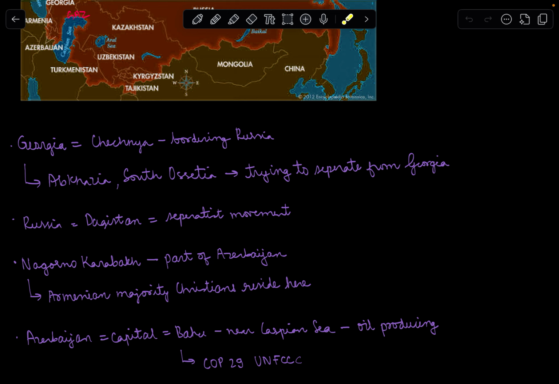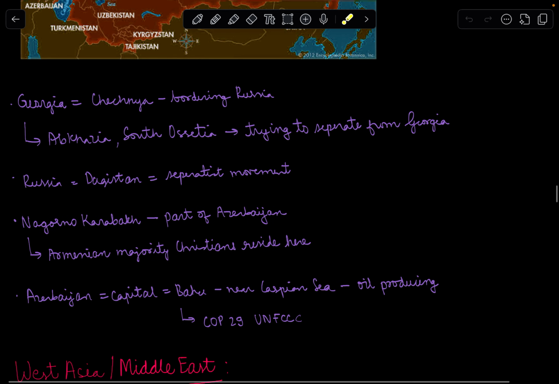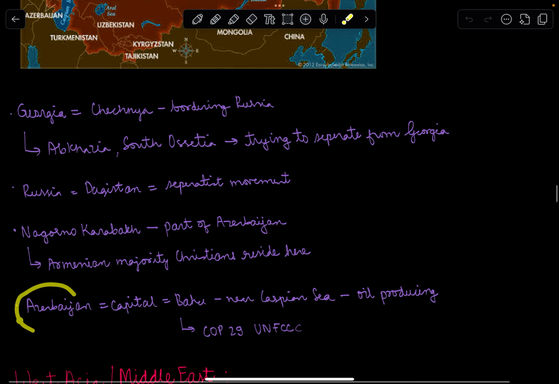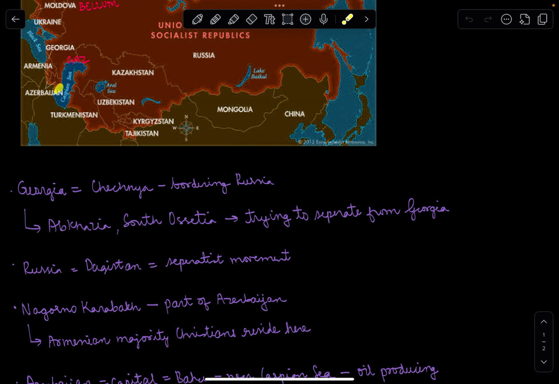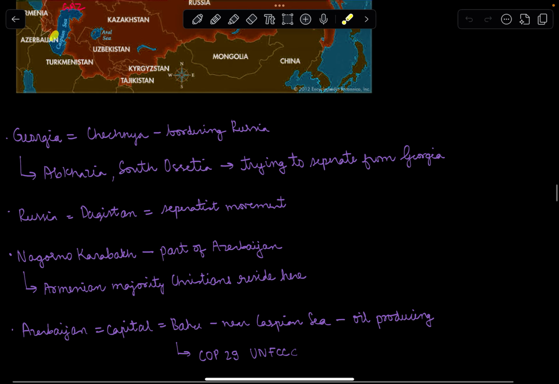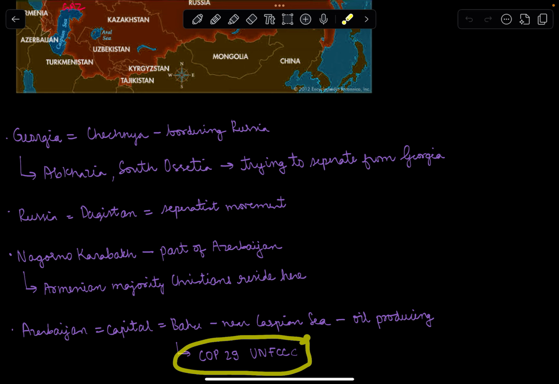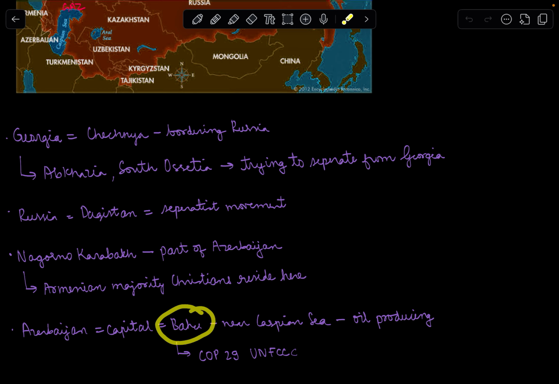So there have been differences and mini wars going on. So Azerbaijan, the capital of Azerbaijan is Baku. Baku lies over here near the Caspian Sea, and it is oil producing. And Baku is famous for the COP29 UNFCCC. So 2024 UNFCCC was held in Baku.